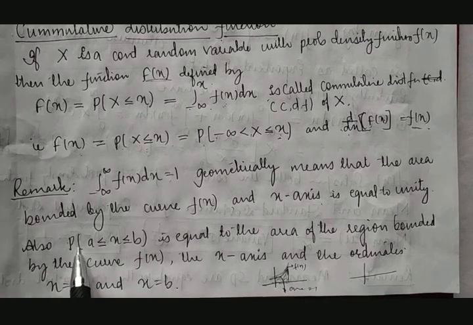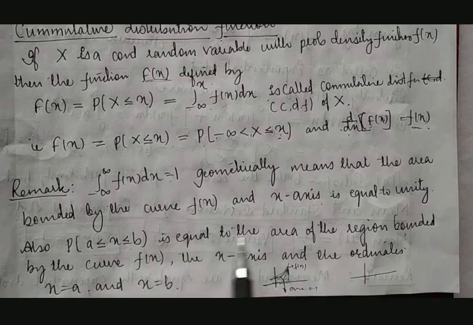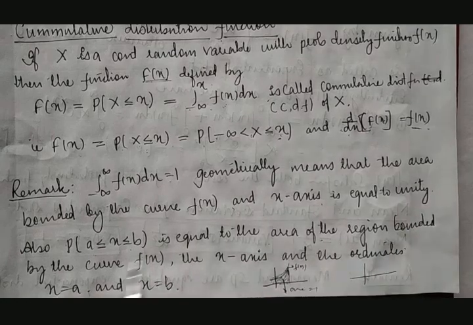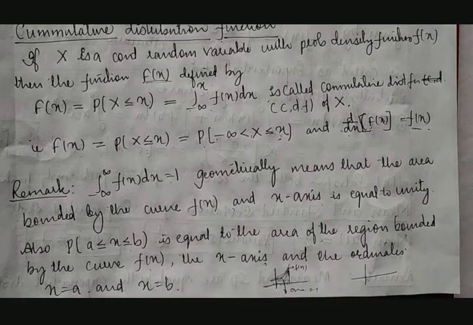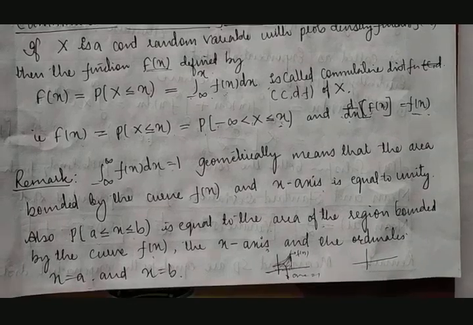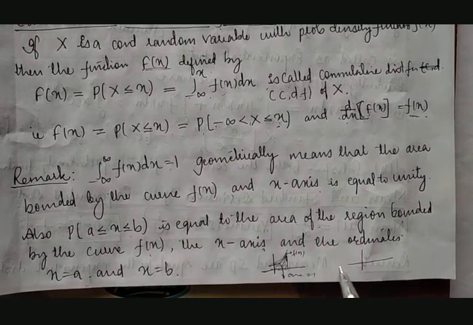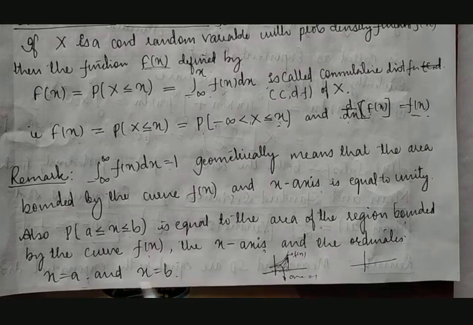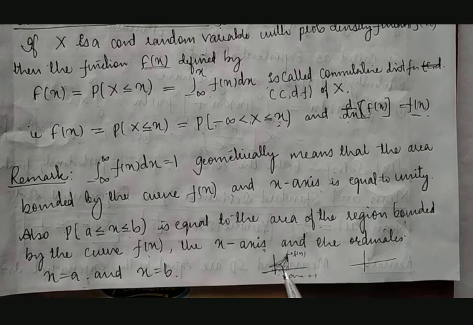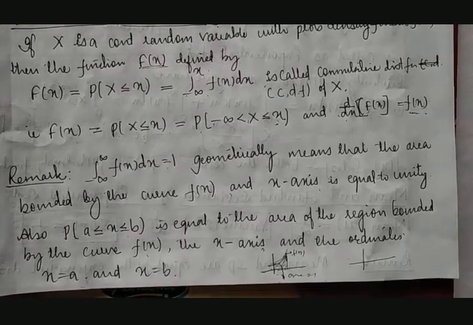Then the probability of x lying between a and b is equal to the area of the region bounded by the curve f of x and the x-axis, and the ordinates x equal to a and x equal to b. The curve moves along the x-axis, but the ordinates are fixed, x equal to a and x equal to b, or any other numbers. We are calculating the area between only these two numbers by using the probability concept.